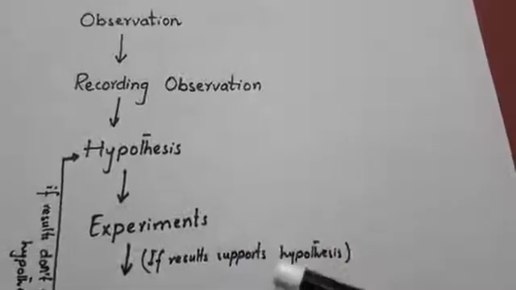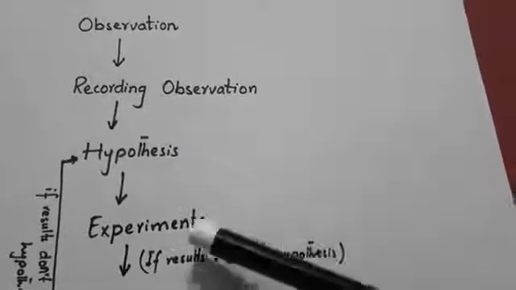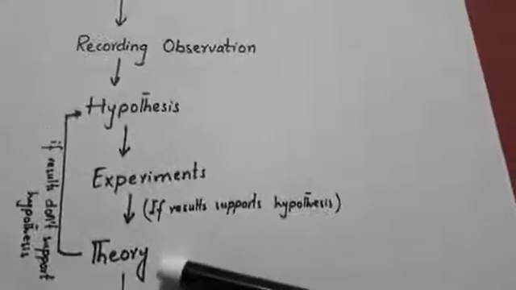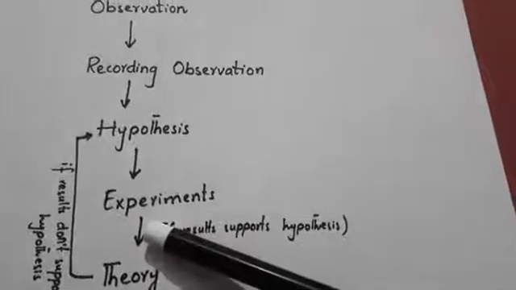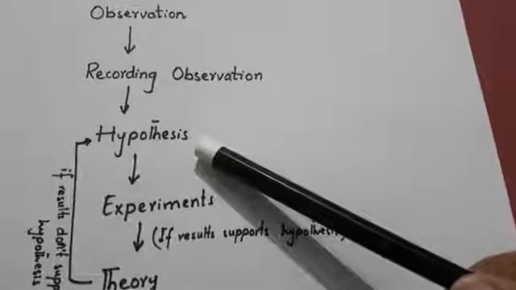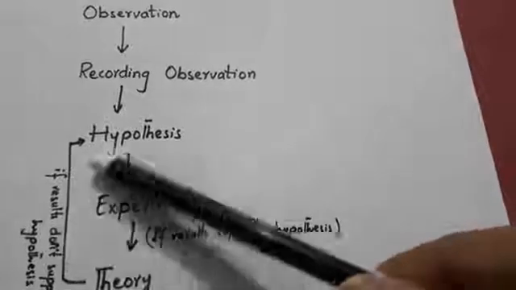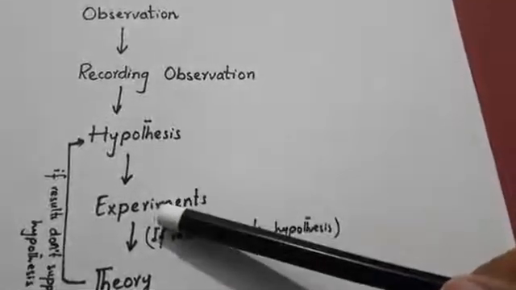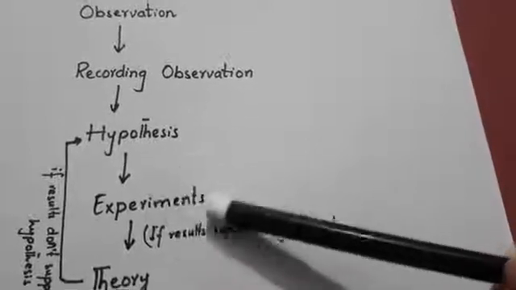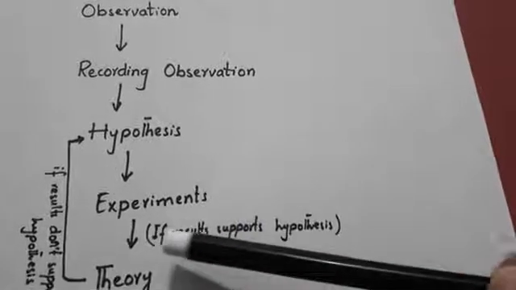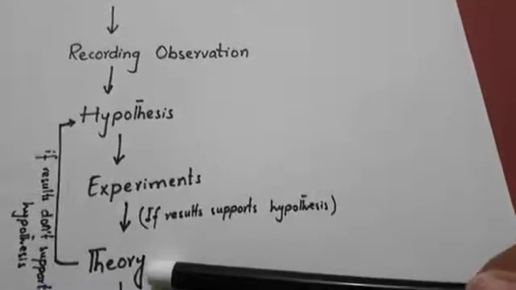If the results support the hypothesis of the experiment, then we move to the theory. But if the experiments don't support the hypothesis, then we have to make a new hypothesis, means new suggestions, and then do the experiment again. But if the results support the hypothesis, then the experiments move to the theory.